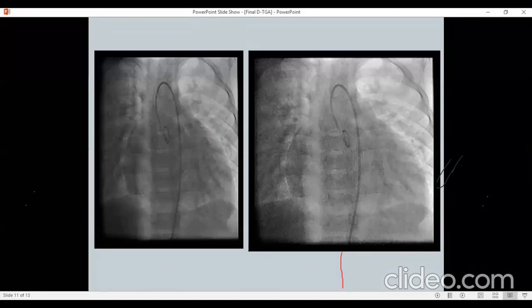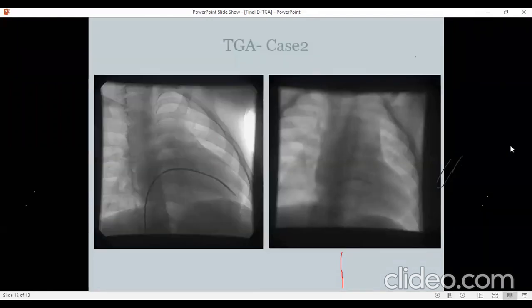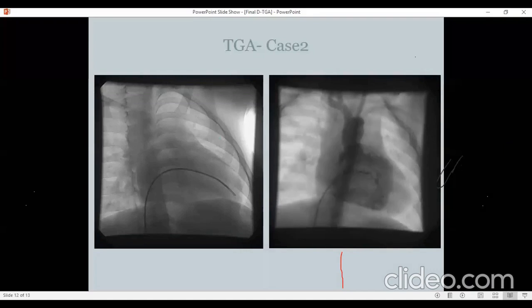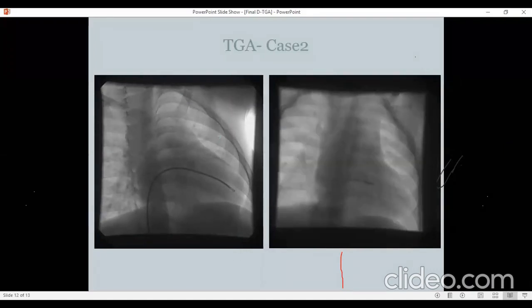Actually, getting into aorta is much easier than getting into pulmonary artery in a TGA. So your catheter will just float into aorta, and you can keep it at the root and define the coronary arteries from there. Next slide, please. This laid back angiogram, for the students' sake, is an extreme caudal view and then balloon inflation and taking an injection. That is known as the laid back angiogram.